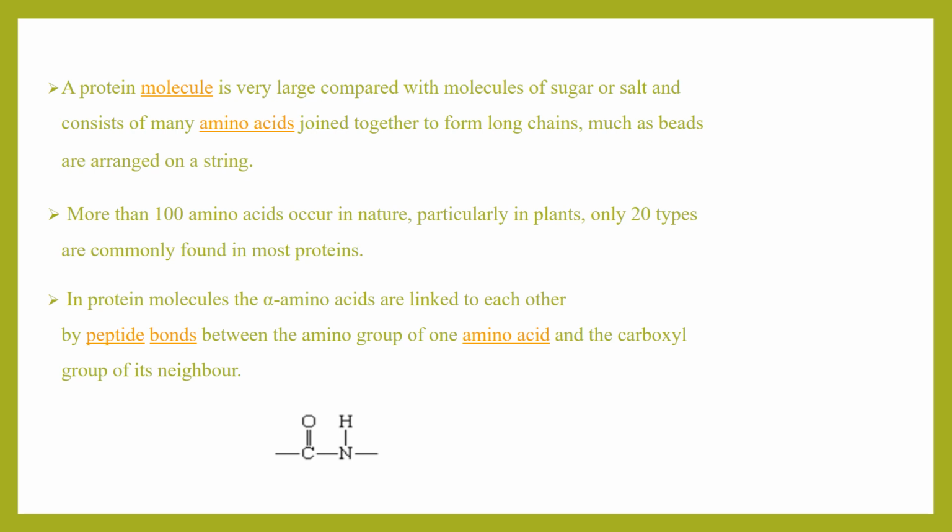More than 100 amino acids occur in nature, particularly in plants, and among these, only 20 types of amino acids are commonly found in most proteins. In protein molecules, the alpha amino acids are linked together by peptide bonds. Peptide bonds are formed between the carboxylic group and the amino group of neighboring amino acids.